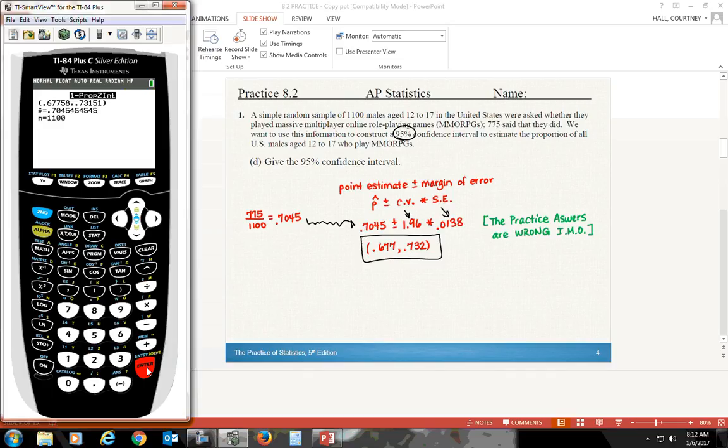So I have written in green here, the practice answers are wrong, in my opinion. Both ways that I worked it out, I do not get the answers that the solutions provided for us, but I did notice that they wrote down the wrong standard error. They did not use 0.0138 as their standard error, so they probably had a typo somewhere, maybe a copy and pasting problem, but I feel like the answers are wrong, that this is the correct answer for this problem. And so I'm going to carry out my problems with the correct interval instead of using their answer.